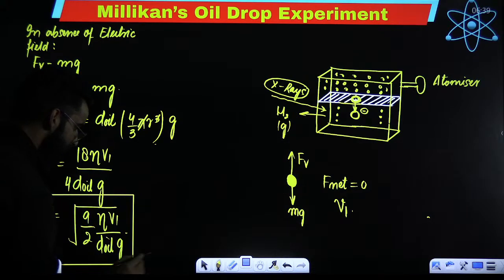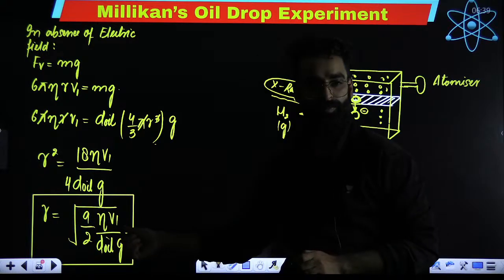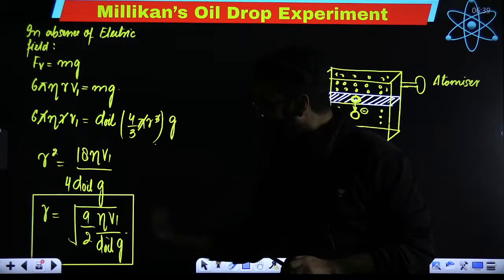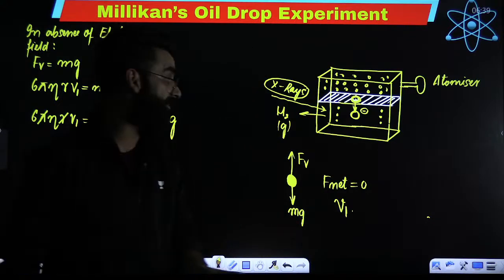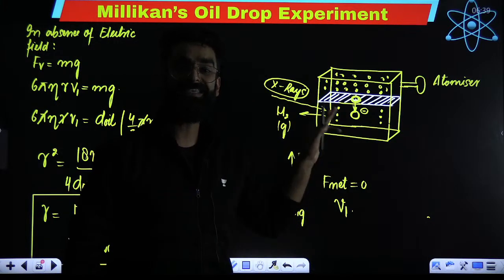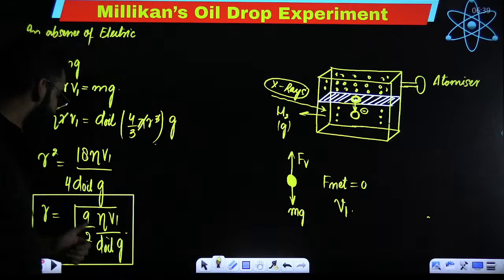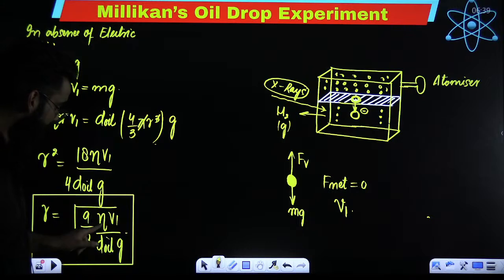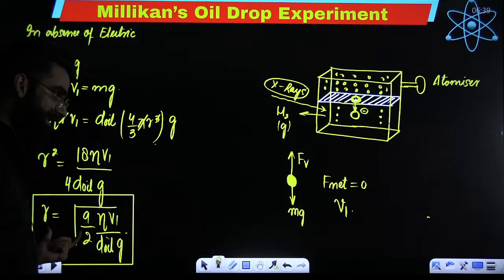Well, first of all, a question can be asked from here. How do we calculate the radius of the oil droplet? The radius of the oil droplet is calculated over here. Now, why did I calculate this radius? Because there is a logic for it. What do I need to calculate actually? I need to calculate the charge present on the oil droplet. I have not applied any electric field yet. In absence of electric field, I calculated the radius of the oil droplet. If you know the coefficient of viscosity, the terminal speed with which the oil droplet moves, the density of oil, and the g value, you can easily calculate the radius of oil droplet.